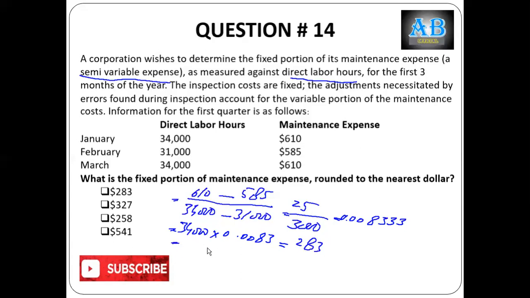Let's subtract. Total cost at that activity level, which is 610, minus 283, is equal to 327.